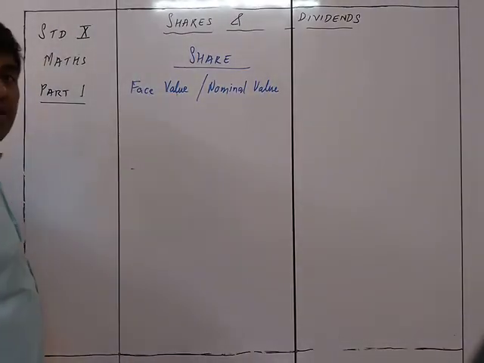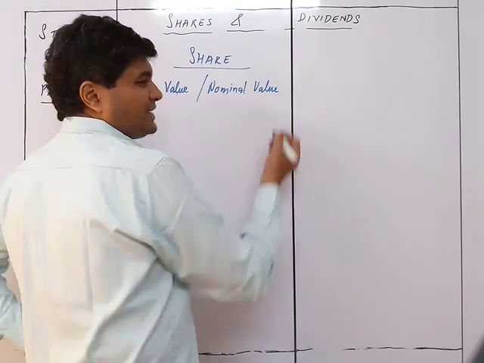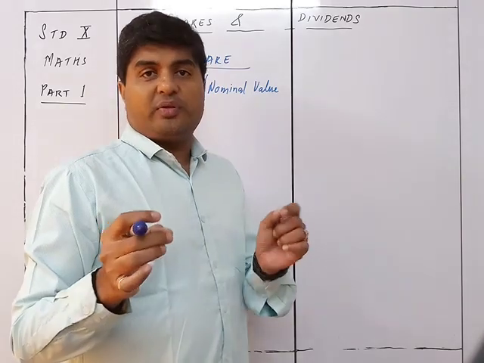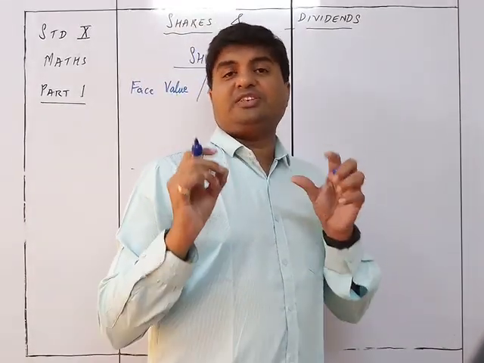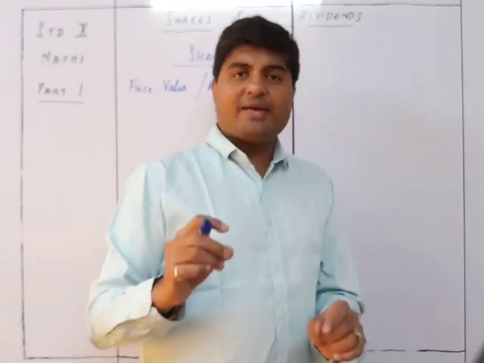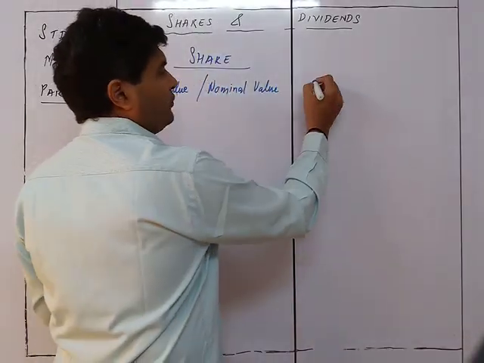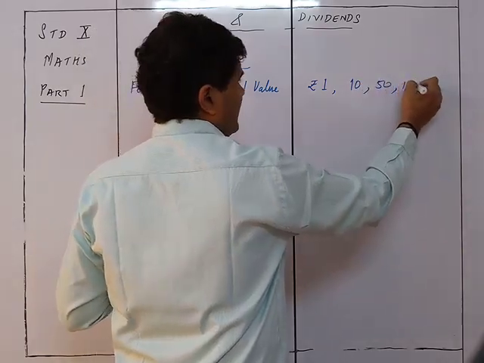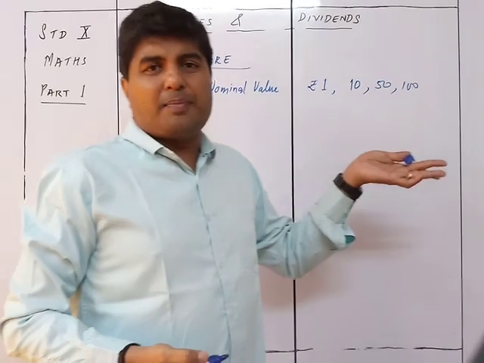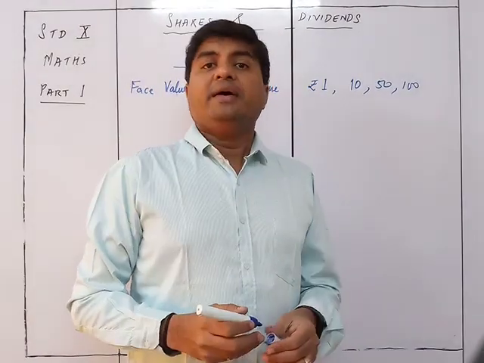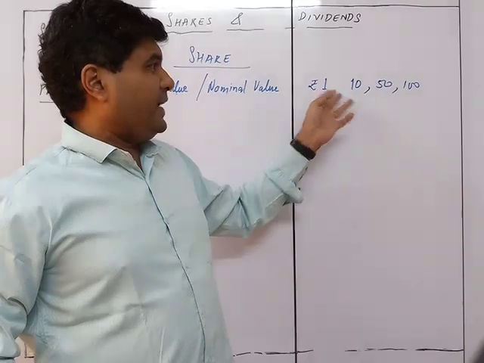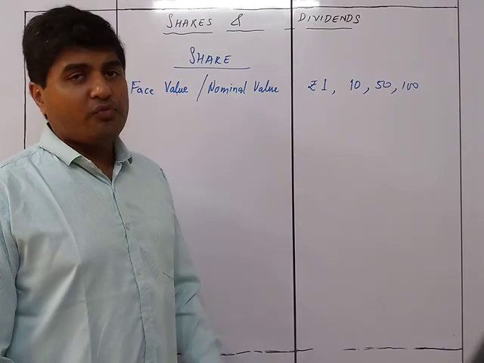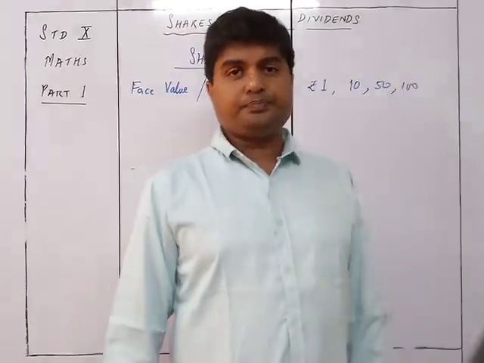Okay, face value or nominal value. This is something like the printed price. On a 10 rupee note, what was written? 10 rupees. So basically, it is worth 10 rupees. Similarly, on a share, 10 rupees, 100 rupees, 50 rupees will be printed. So this could be of ₹1 or ₹10 or ₹50 or 100 or 25. It could be depending upon what the company is trying to make it up into. So the normal ones will be 10, 1, 50, 100. Normally the face value will be such round figures of 10, 50, 100 and all.